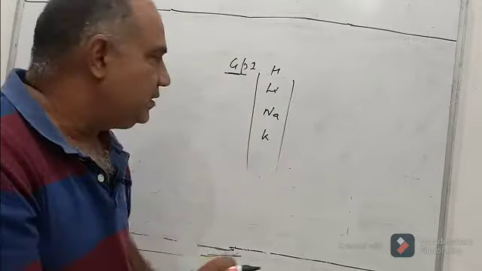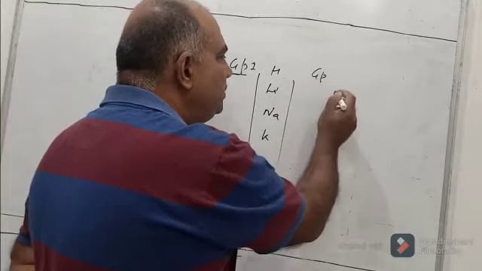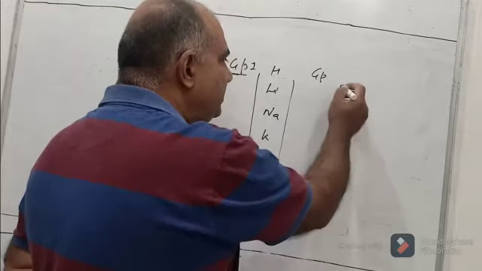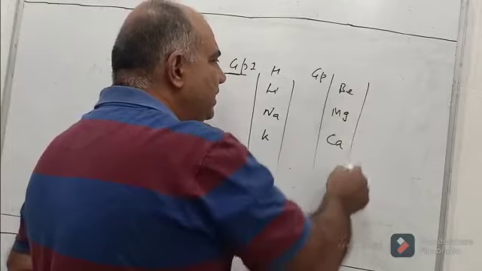Now in group 2 you have elements like beryllium, magnesium and calcium. These group 2 elements are called alkaline earth metals. They are metals, and alkaline because the bases they form are soluble in water.